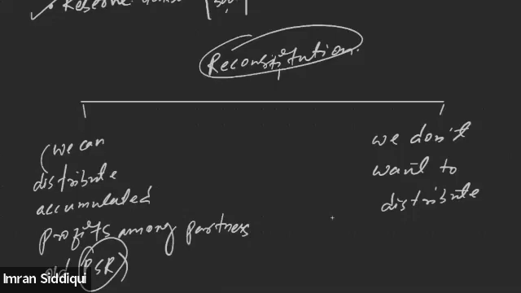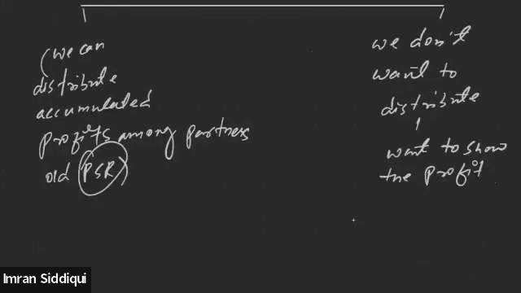That means we still want to show the profits and reserves in the accounts in future as well.